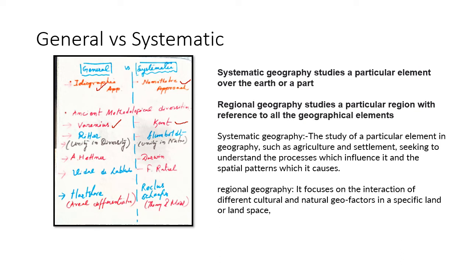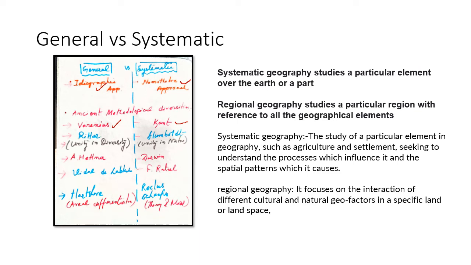Uranography is the celestial body and geography is the terrestrial part, that is the systematic geography. The basic concept of Humboldt, which he wrote in his book Cosmos, is the unity in nature. The concept of unity in nature is related to systematic geography.